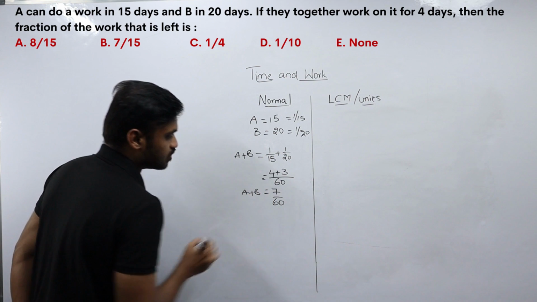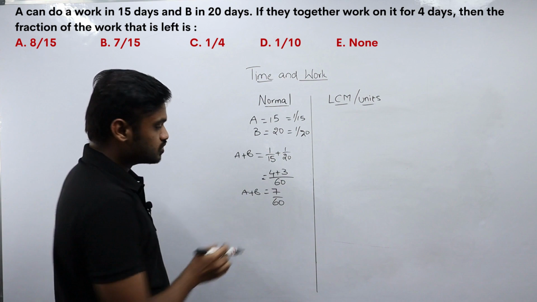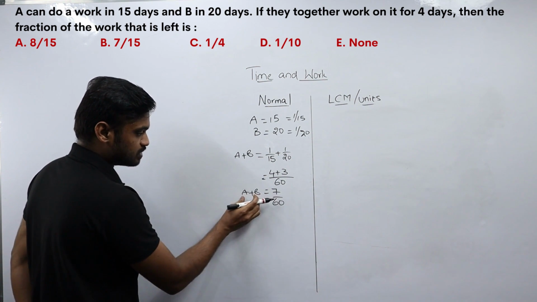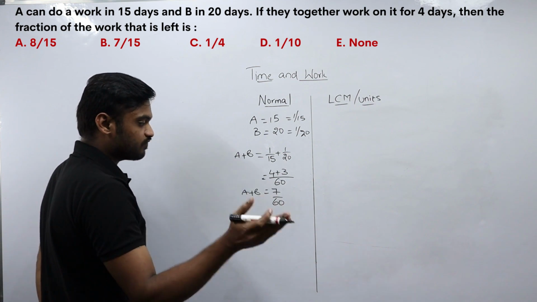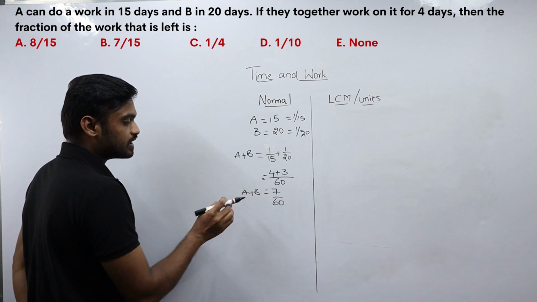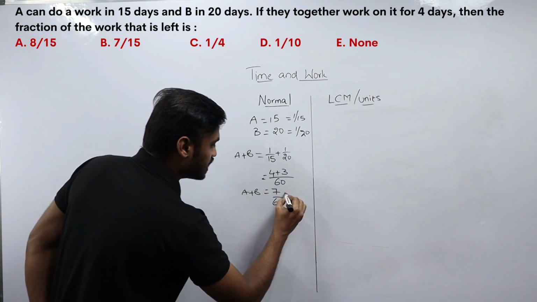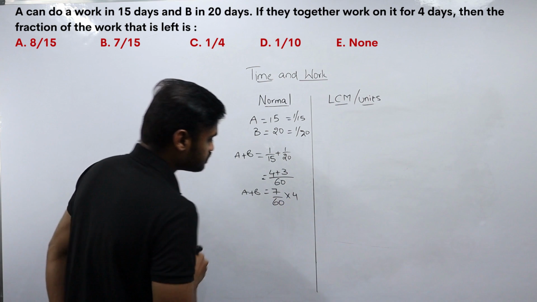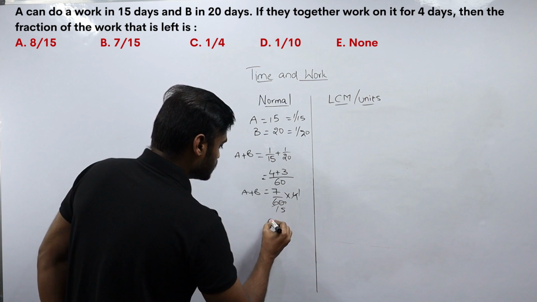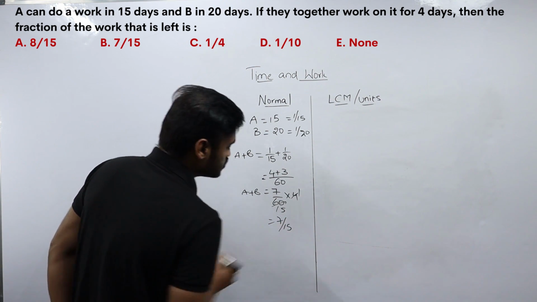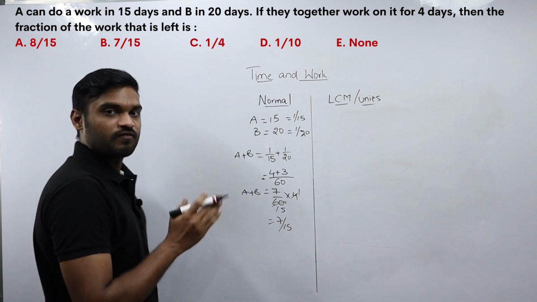In the question, A plus B are combining and working for 4 days. So 7 by 60 is the 1 day's work of A plus B. But they are asking what fraction of work is left over after working for 4 days. So we first need to find the fraction of work completed by A plus B in 4 days. I multiply 7 by 60 into 4, and I get 7 by 15. So 7 by 15 is the fraction of work done by A and B in 4 days.